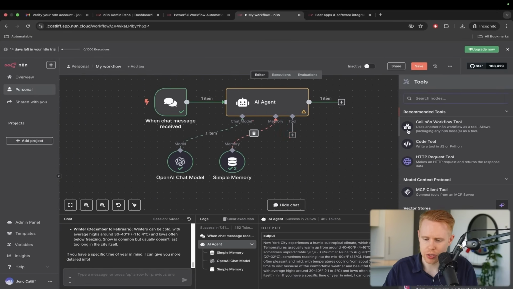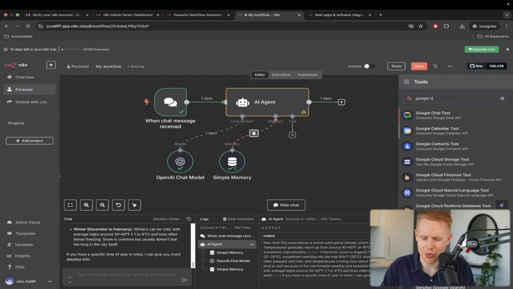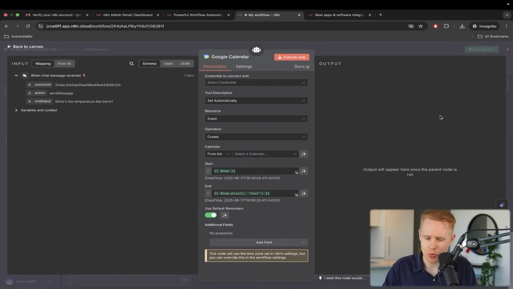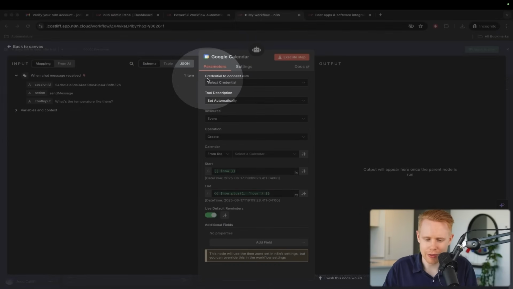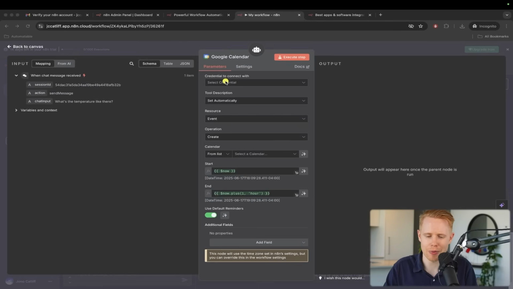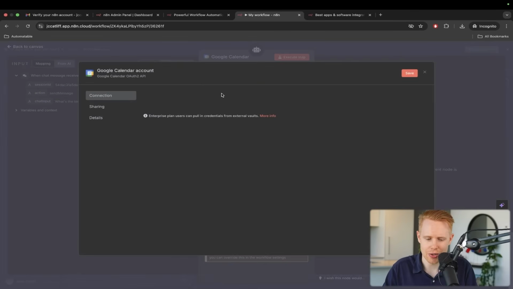The first thing that we're gonna do is search for Google Calendar here, okay? And so with Google Calendar, when we add this in, there's a lot of things that are going on here. The first thing is that we need to work chronologically down the list so that we can complete this entire node here. And so the first thing is this isn't going to work unless we actually add in our particular calendar.